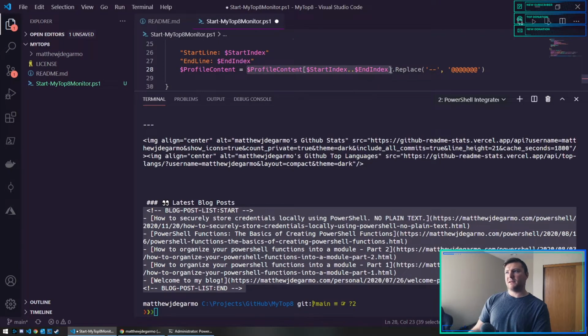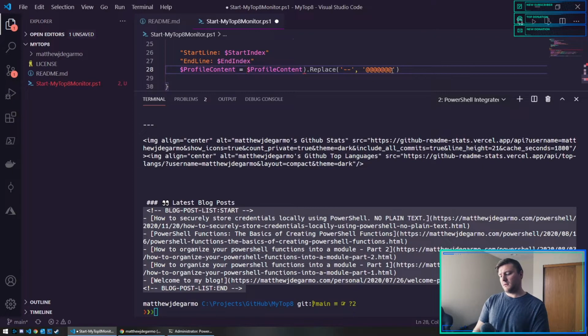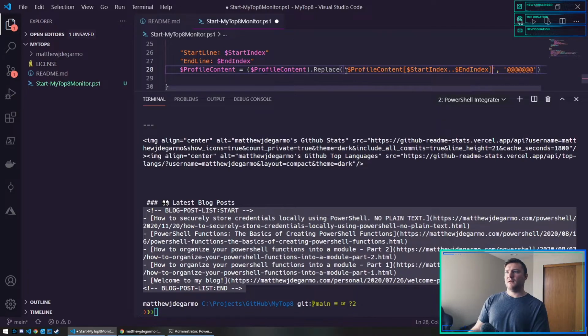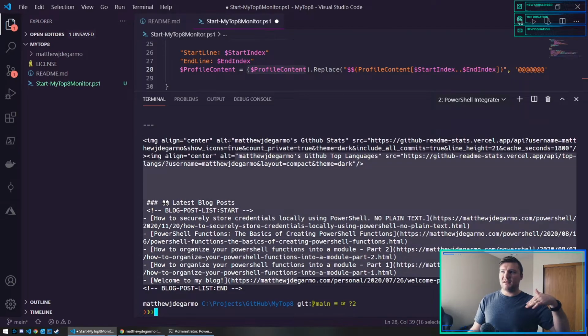Let me copy this. I've never done this before, so we'll see if this works. I want profile content to replace. I wonder if I wrap this in. Oh, come on. Single quote or double quote, double quote. I want to replace this text. I'm doing some magic with parentheses here. PowerShell's picky sometimes. I want to replace using the entire content.